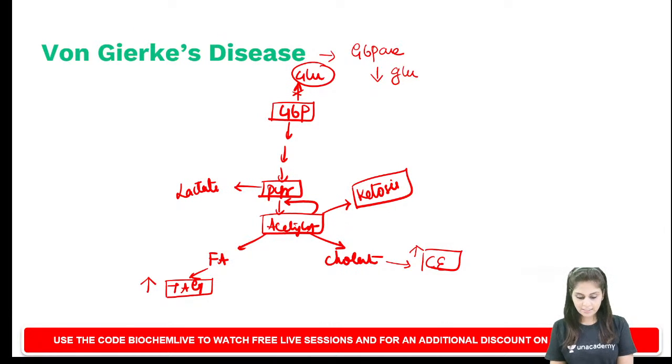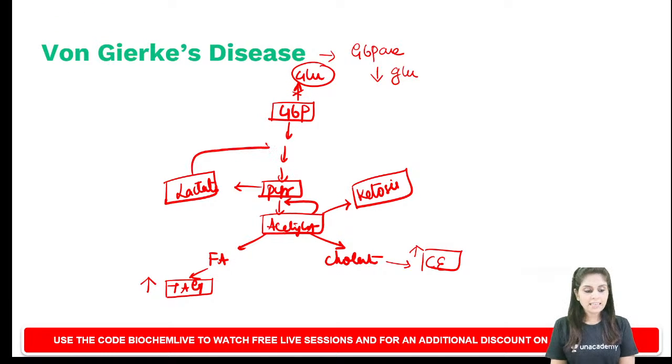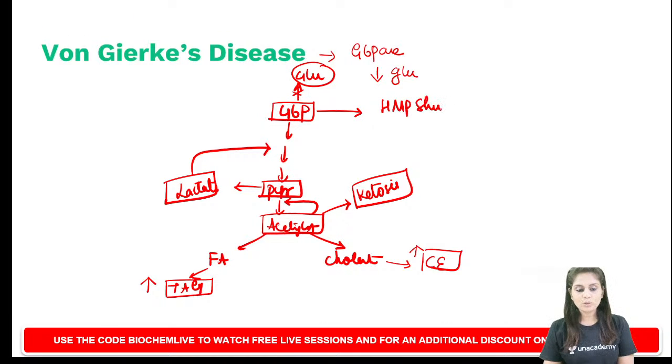Yes, Safin, you're right. Excellent. So pyruvate gets converted to lactate, and what you would observe additionally is lactic acidosis. And this lactic acid inhibits glycolysis. So glucose 6 phosphate is in a fix. Neither can it be converted to glucose nor can it get into glycolysis. So excess glucose 6 phosphate gets into the HMP shunt. Very good, Bilal. Can any one of you tell me what happens when excess glucose 6 phosphate gets into the HMP shunt?